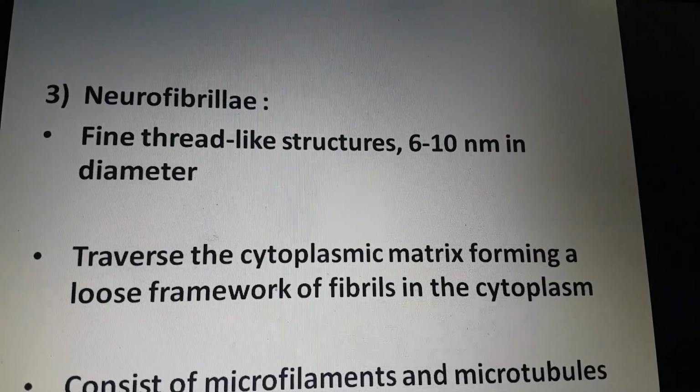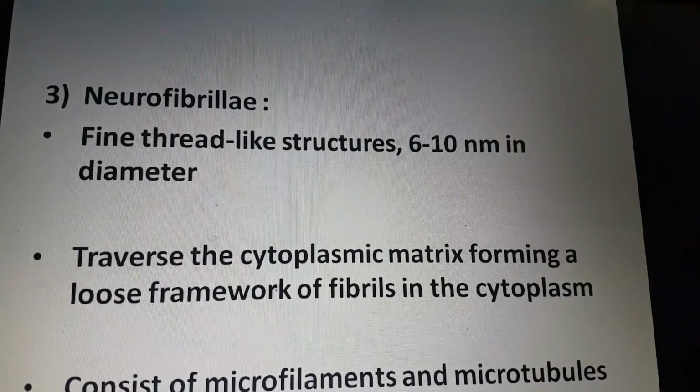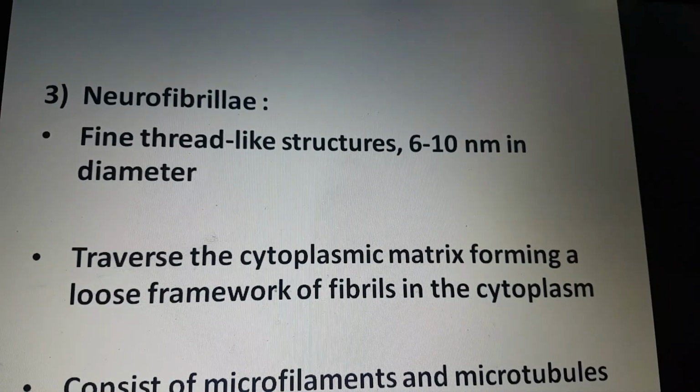Neurofibrillae. These are fine thread-like structures, 6 to 10 nanometers in diameter and of variable length. They traverse the cytoplasmic matrix, forming a loose framework of fibrils in the cytoplasm. The neurofibrils consist of microfilaments and microtubules. The presence of neurofibrils is also another characteristic feature of the neurons.